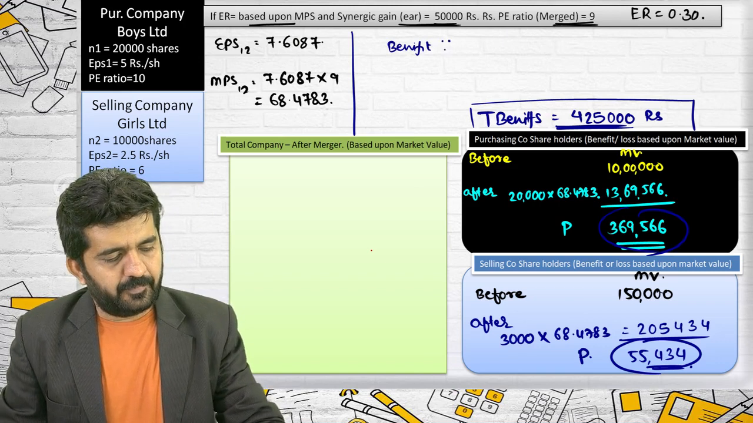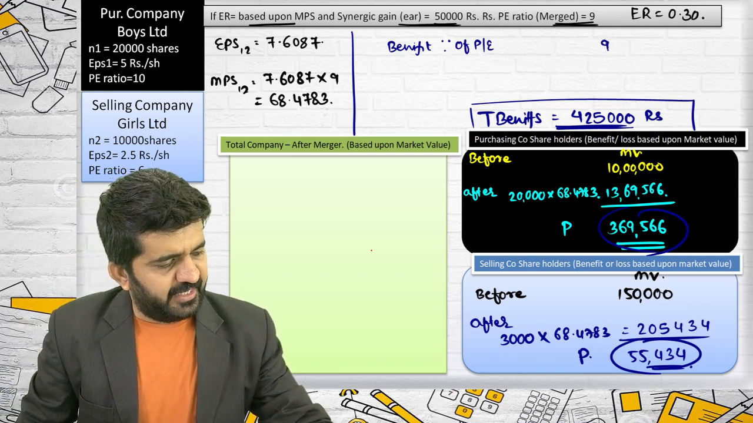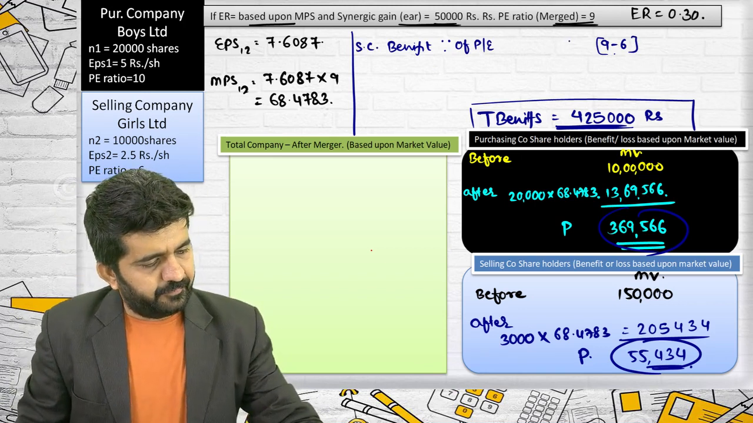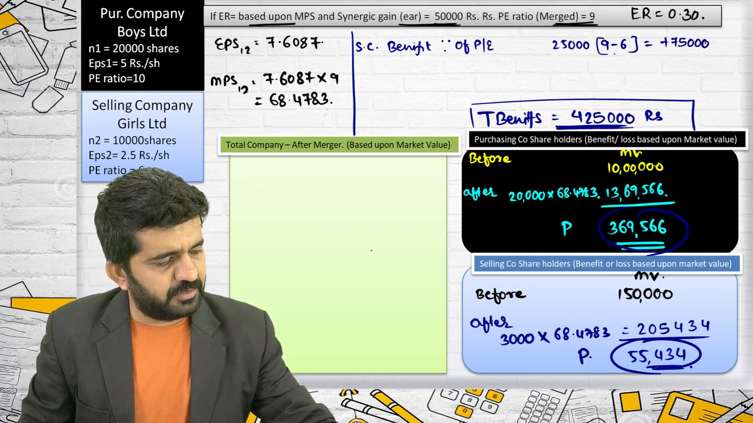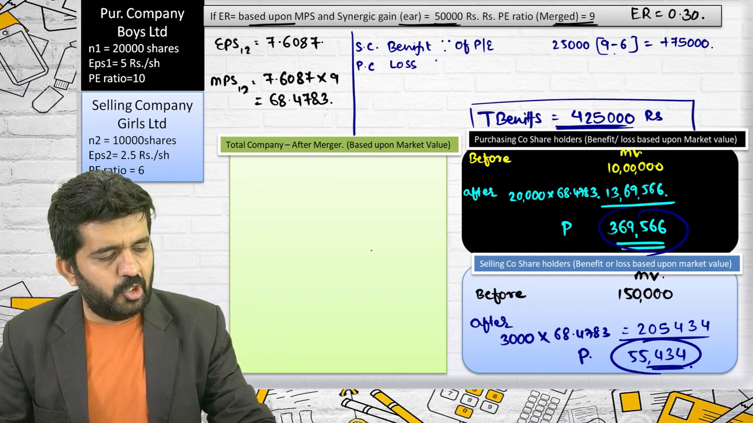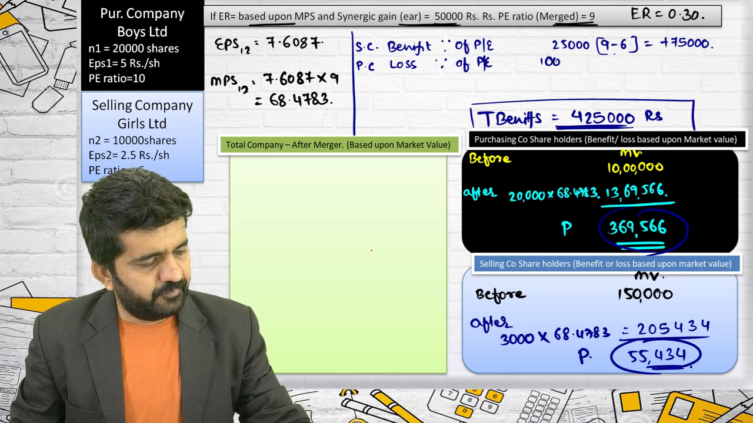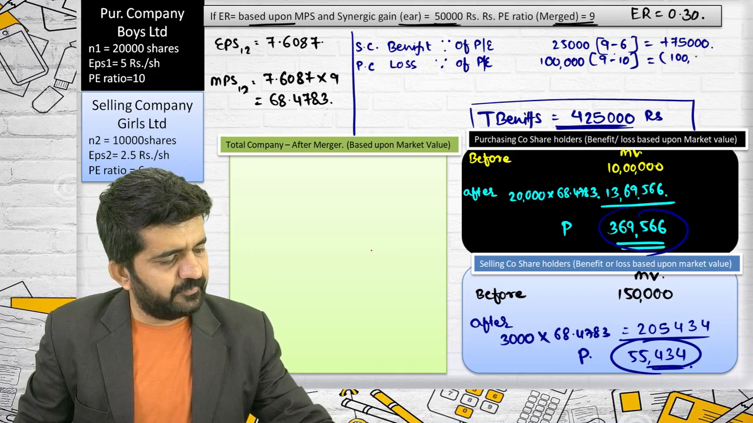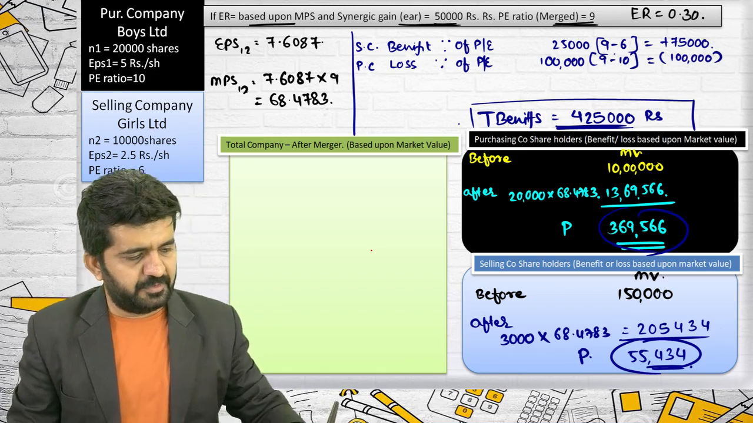Sir, it will be 9 minus 6. A benefit because of the PE ratio difference, right? Yes, it is 9 minus 6, a benefit. This is of the selling company, into earnings of the selling company, that is 25,000. This will be plus 75,000. Then the purchasing company loss, because of the PE ratio. How much? 9 minus 10. 1 lakh? Yes, good. 9 minus 10 will be minus 1 lakh rupees. Still, it is a negative 25,000 rupees.